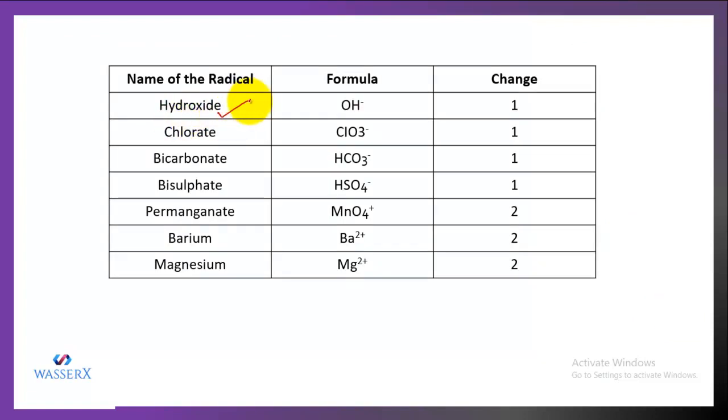Likewise, we have a radical that is hydroxide, which is a group of oxygen and hydrogen, and they also possess a charge. So the charge on it is -1. Similarly, we have chlorate. It is a group of Cl and oxygen atom, and they also bear a charge that is -1. Next, we have bicarbonate. It is a group of atoms of hydrogen, carbon, and oxygen, and they also bear a charge. Next we have bisulfate. It is also a group of atoms of hydrogen, sulfur, oxygen with a negative charge.